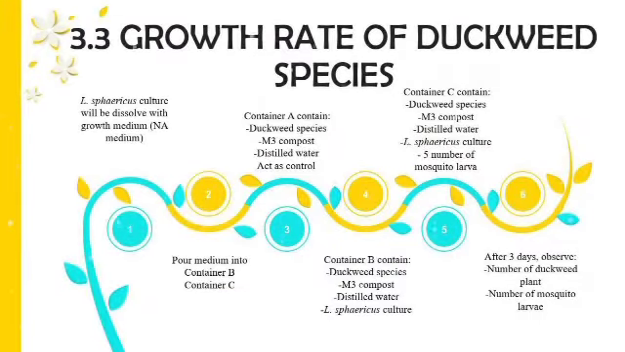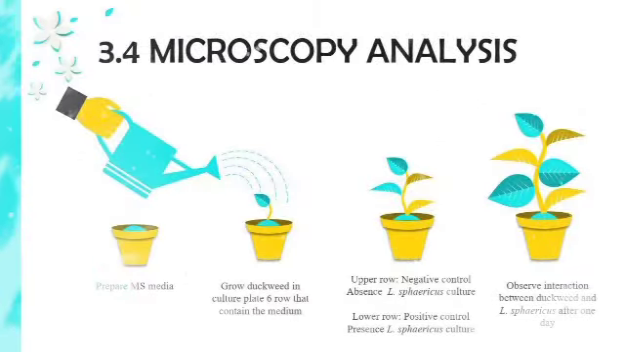For the growth rate of duckweed, sphaericus culture will be dissolved in growth medium and the medium poured into containers B and C. Container A will act as the control, containing duckweed species, compost and distilled water. Same goes for containers B and C. Container B will be added with sphaericus culture, and container C will be added with sphaericus culture and 5 mosquito larvae. After 3 days, we need to observe the number of duckweed plants and the number of mosquito larvae.